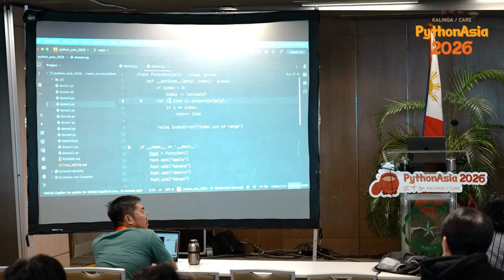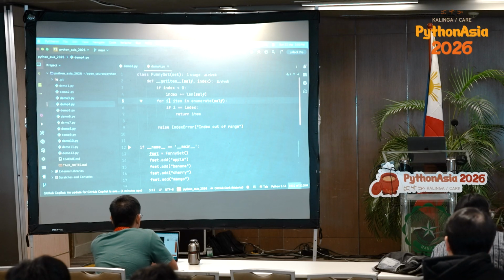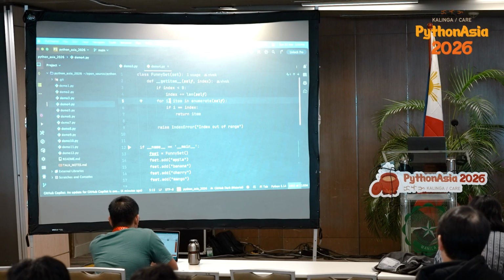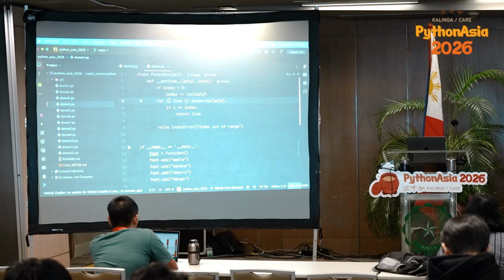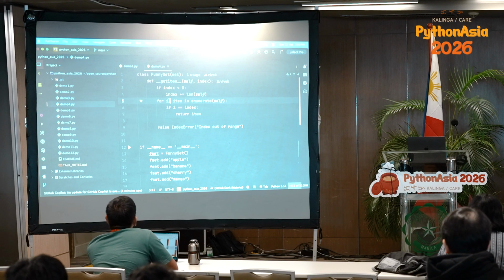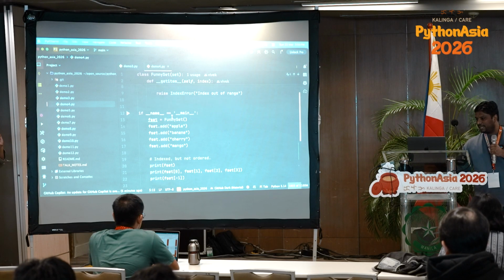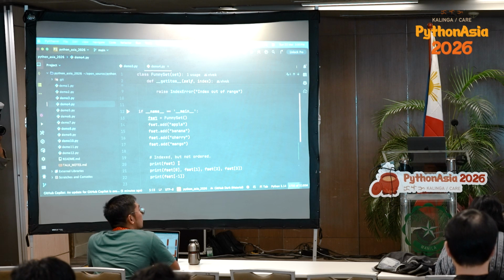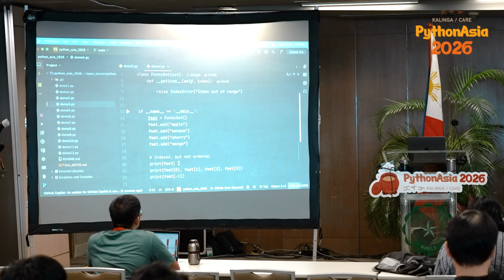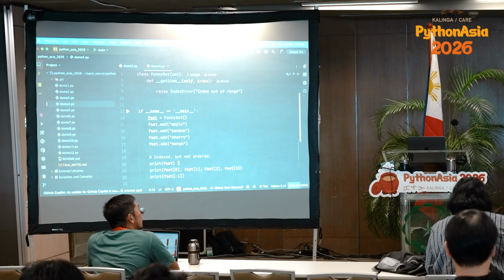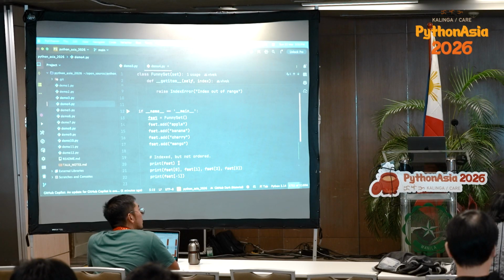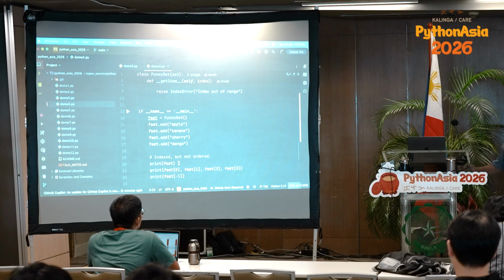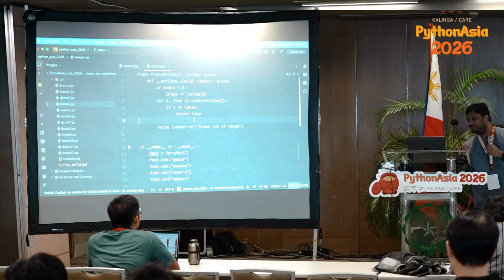Fine. Set. So I said set is unordered, we know. So what can we do with set? We can make it ordered, we can make it sliceable, we can make it indexable. Because these three properties are not there, let's add these three properties. To do slicing or indexing, we use square brackets, correct? And when we call a square bracket, it basically calls a getter method called __getitem__. So for both slicing and indexing, we will have to implement getitem. Here I have implemented only getitem for indexing.